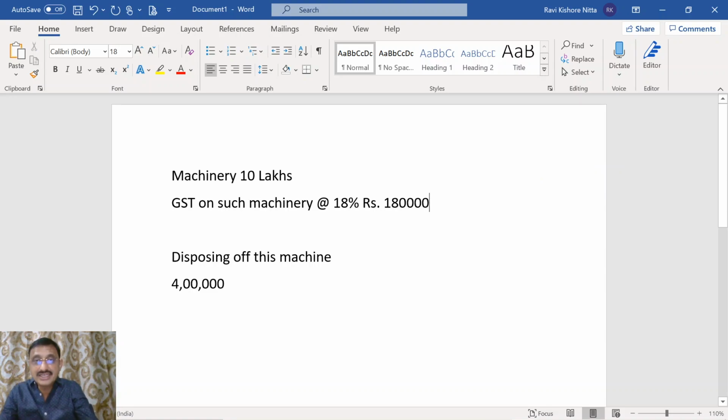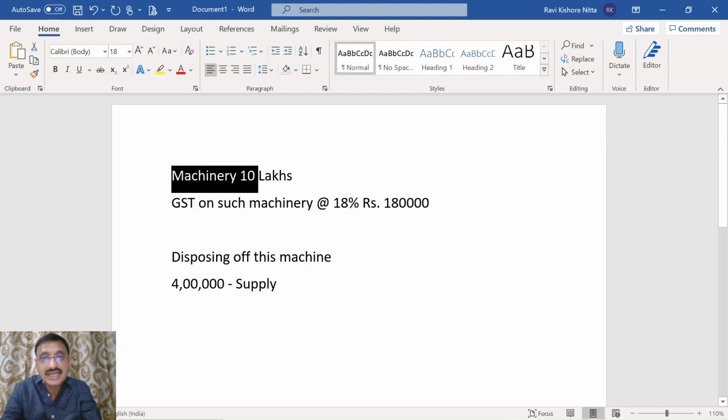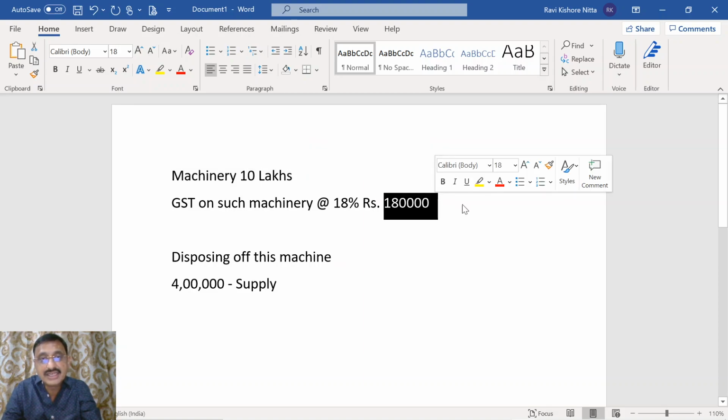I took this 1.8 lakhs as an input credit. Now when I am selling this for 4 lakhs, this transaction should be considered as a supply, because I have utilized this 1.8 lakhs. The 1.8 lakhs related to 10 lakhs. But what I am doing, for 10 lakhs worth of machinery, I have availed a credit of 1.8 lakh.